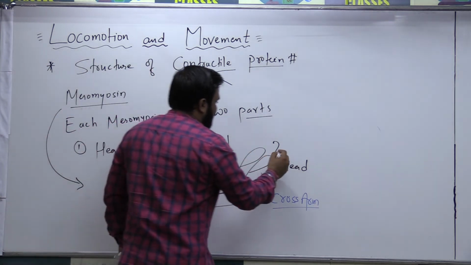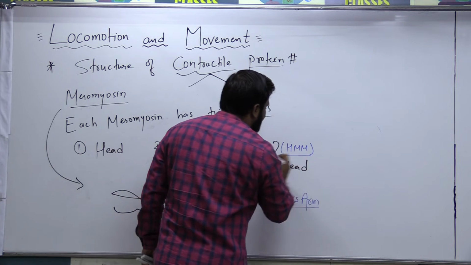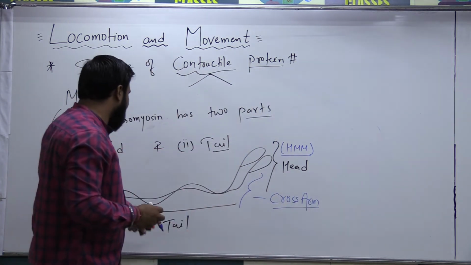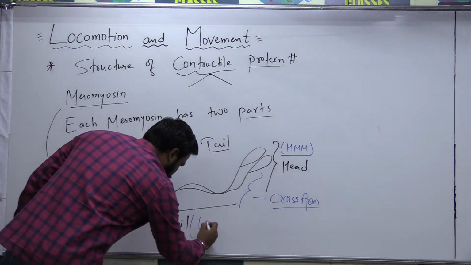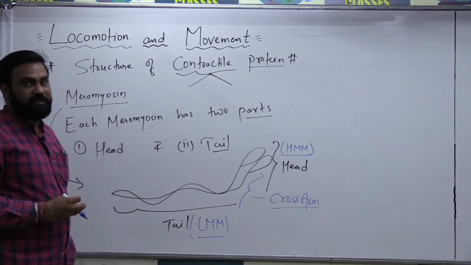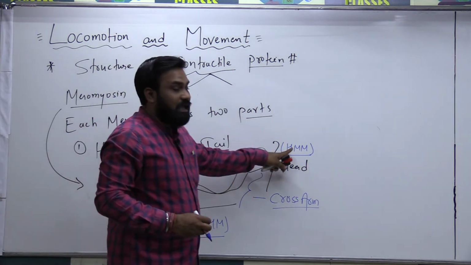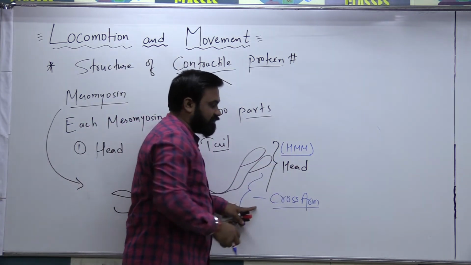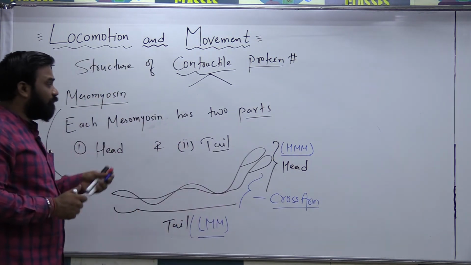That's why we can say it is composed of HMM. The complete name of HMM is heavy meromyosin, whereas the tail has a very small amount of meromyosin. That's why we call it LMM, light meromyosin. So the tail is composed of light meromyosin, whereas the head is composed of heavy meromyosin. Between the head and the tail we have a bending part, and this bending part is called the cross arm. So this is the structure of meromyosin.